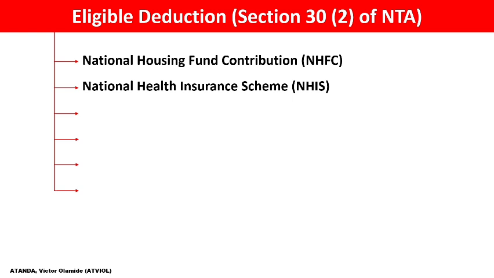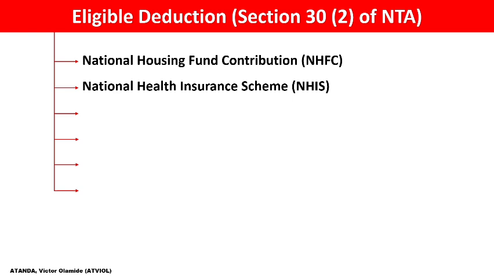So any employee in the private sector, or individuals in non-federal government employment, that is the state government or local government employment, is expected to contribute 5% of their basic salary to the NHIS. And the employer, who happens to be the private company or the state government, is expected to contribute 10%. If we add the two together, it's going to be 15%.